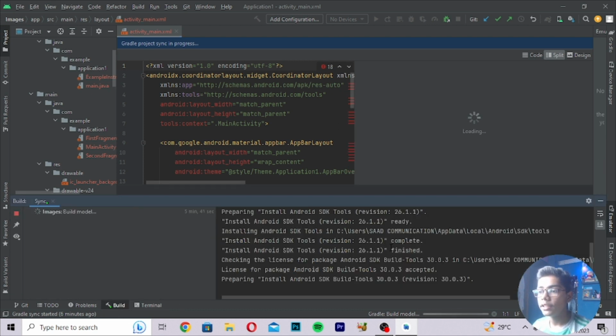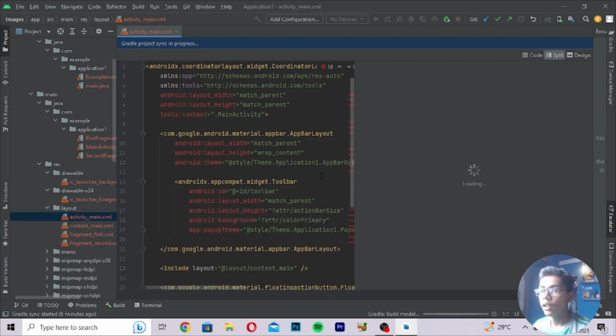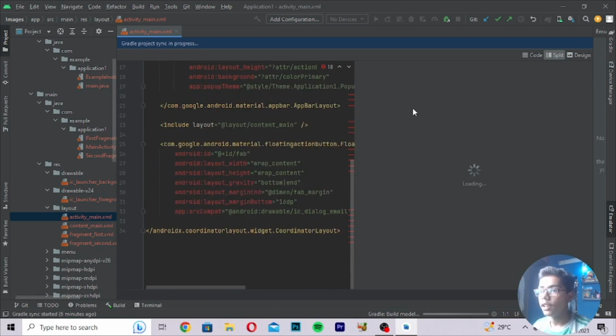And you can see it is building, again it is downloading some of the SDK tools which we'll be needing here, and again it is installing some of the Gradle project in sync. So you have to wait a while till this Gradle project is running.